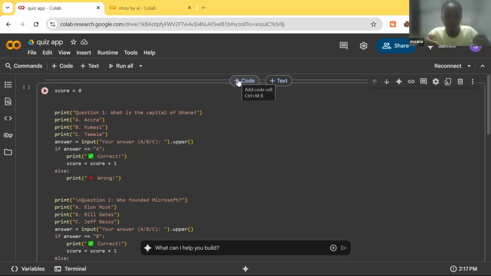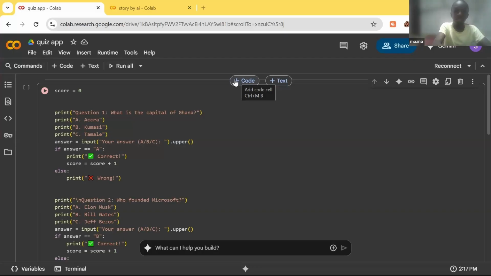How the project works. First, the app works step by step. First, I use print to show the question and the options. Then I use input to type the answer. After that, an if and else check whether the answer is correct. I keep a score by adding one when the answer is correct.